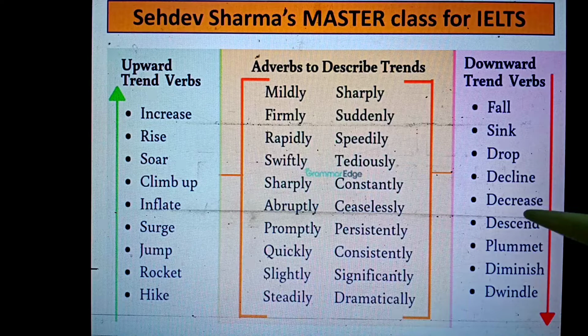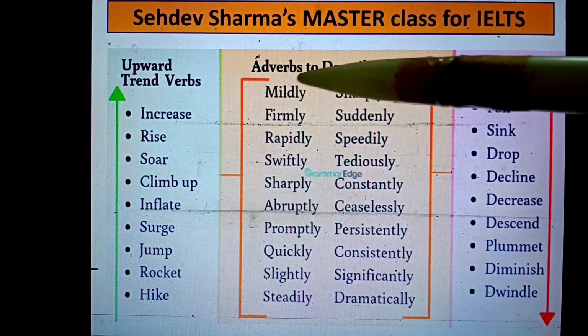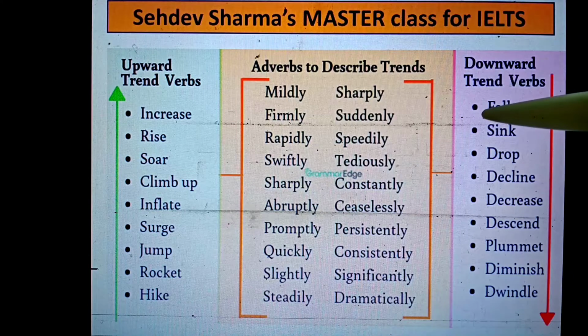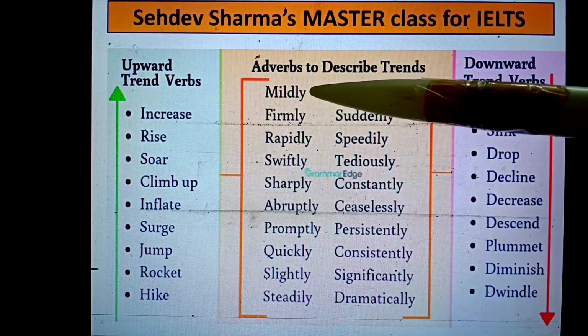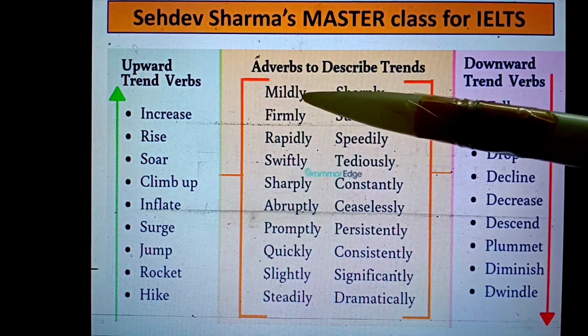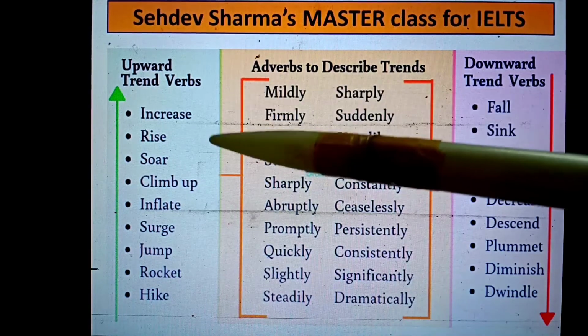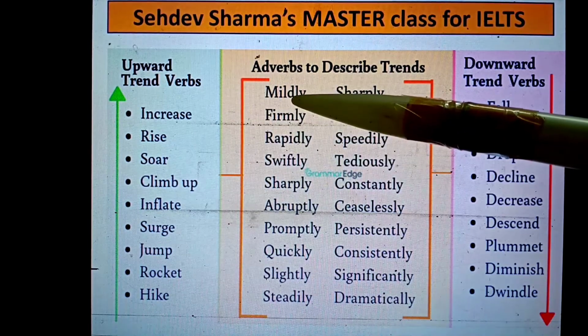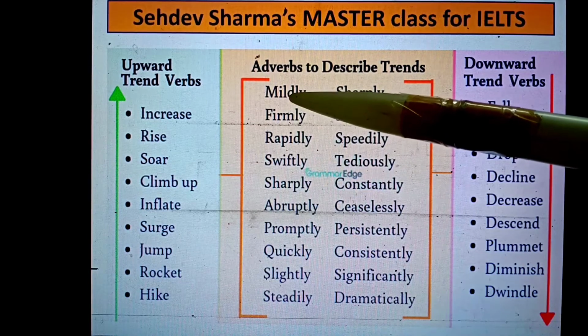So some adverbs to describe trends, which we have already described in the previous slide also. We can use mildly if data has increased mildly. But now just listen to one sentence. One student says the data increased slightly. This may be around 5.5 or maximum up to 6. No examiner will give more than 6 to this type of sentence.